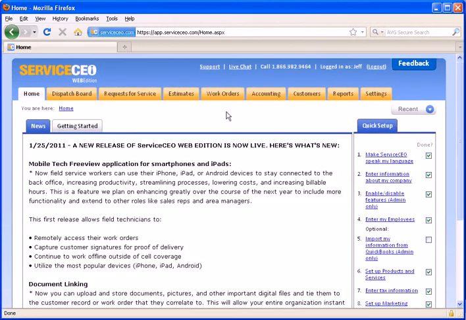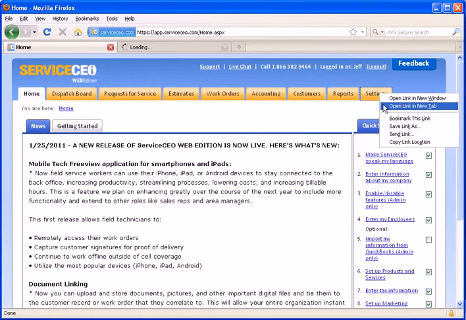In this video, we'll cover feedback in Service CEO. Feedback can be entered in two ways. First is internally. An administrator in the company can log in and enter in feedback on any work orders. The second approach is by enabling our customer portal. You can give your customers 24/7 access to their job history, which also allows them to give you feedback for a particular work order. First, let's demonstrate the setup of feedback, and then we'll show you both examples.